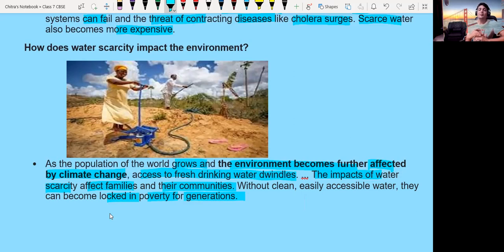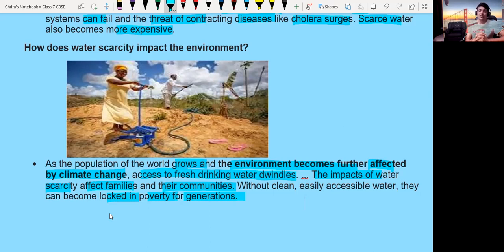So all these are the major points by which we have to understand the importance of water, so that proper water management can be done, and we, the present generation and the coming generation, will not face the scarcity of water.